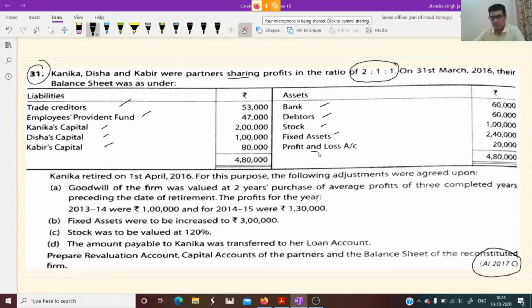Profit and loss is given here. What does it mean? It is a loss. If it is given on the asset side, it is a loss. What do we do? We distribute it in the capital accounts on the debit side.